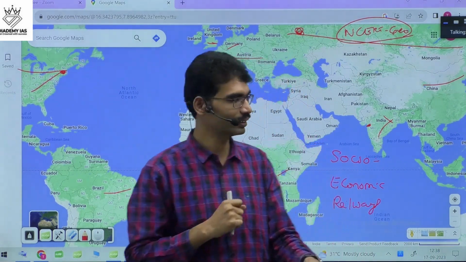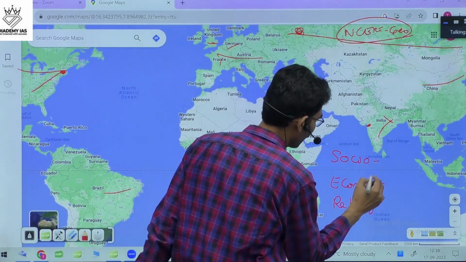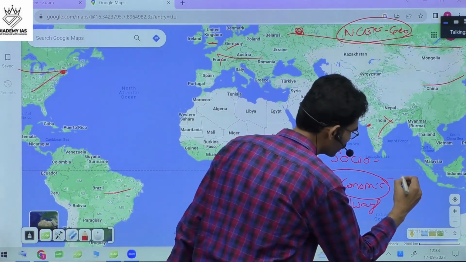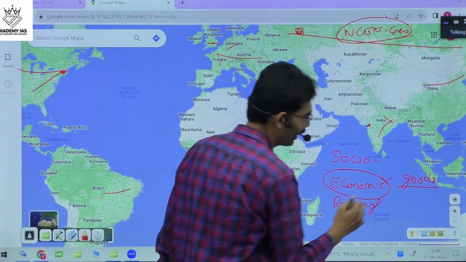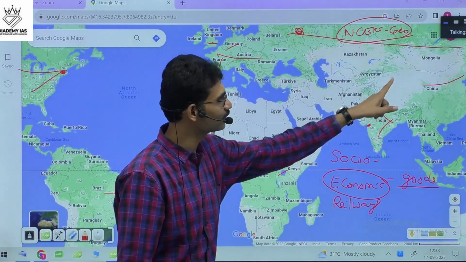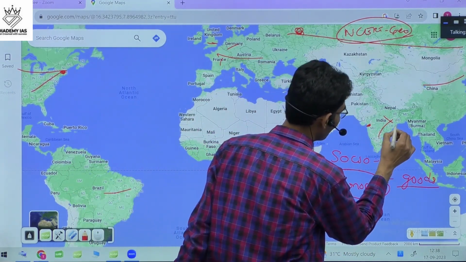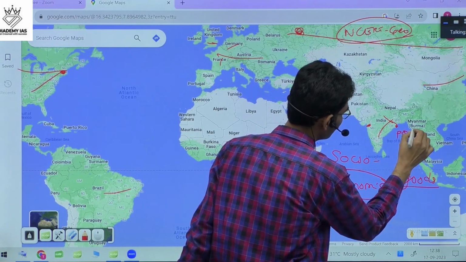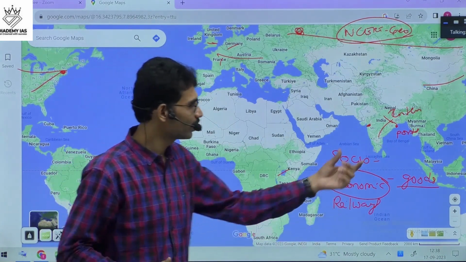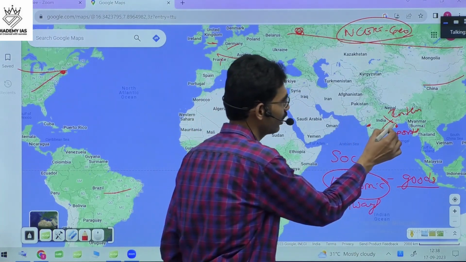In India also connected. Now when it comes to social and economic impact, first see economic impact. First, the goods from one place to the other place, they moved, whether it is Britain, India, China, or Russia, everywhere. For example, from ports to interiors. The manufactured goods, if ports are importing, these imported goods enter into the interiors of the country.